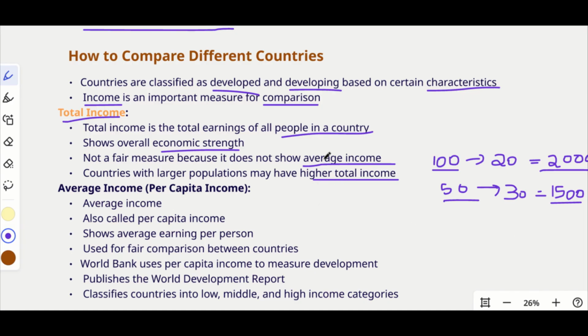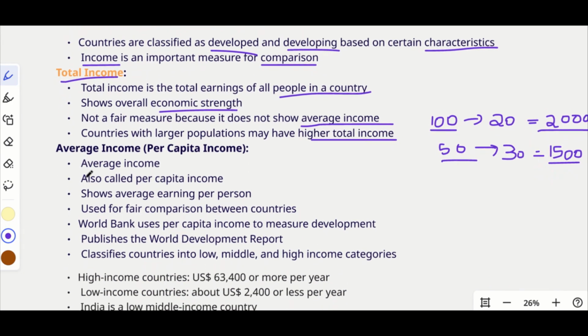Okay. So average income will give you a slightly better result compared to total income. So mostly we'll be considering the average income. That is also called per capita income. So basically, per capita income is the average income. And how do we calculate that? We will calculate it by dividing the total income by the total population, right? Is that clear?